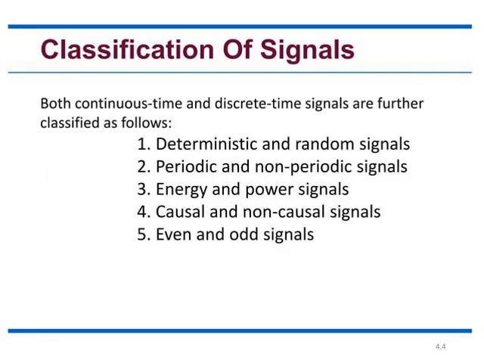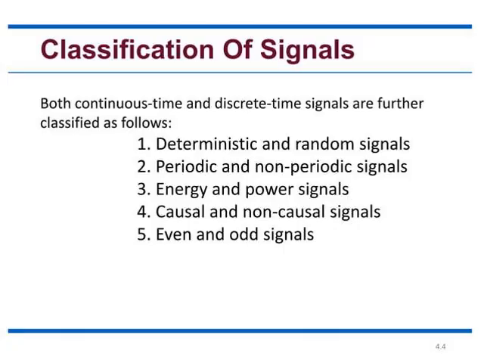The next topic is the classification of signals. When we are concerned with signals, we have two types: one is the continuous time signal, the other is the discrete time signal. The continuous time signal is present all throughout the time, and discrete time signals are present only during discrete time periods.